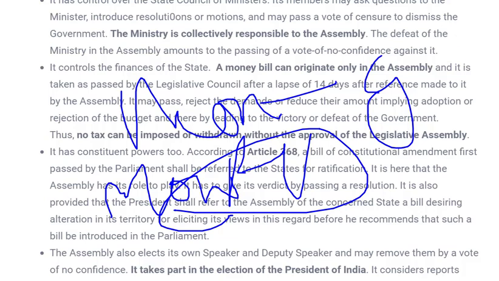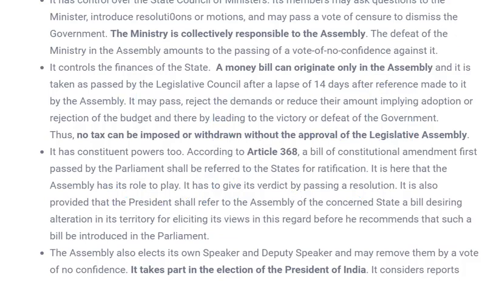And what are the other options that the governor has? In the case of a money bill, the president directly gives his assent, but in the case of the governor, he has another option. What is the other option? He can keep the bill for consideration with the president, whatever kind of bill it may be. If the governor wants, he can keep that particular bill for consideration with the president.